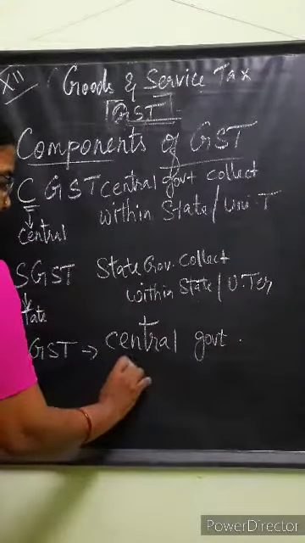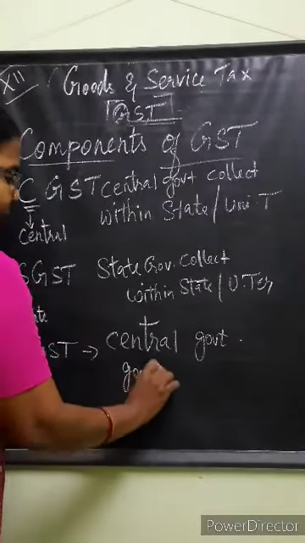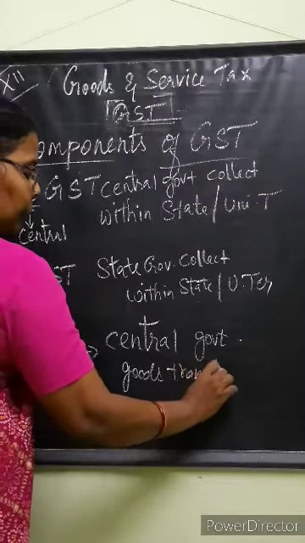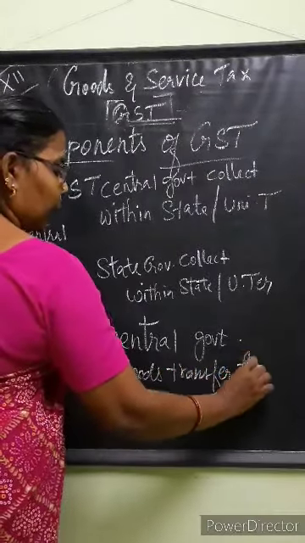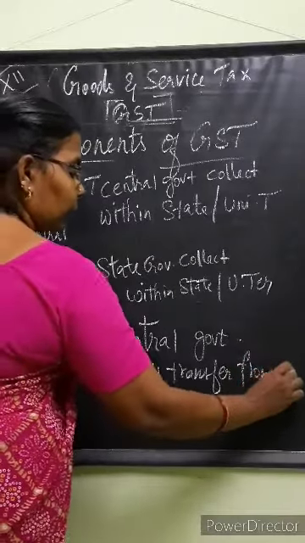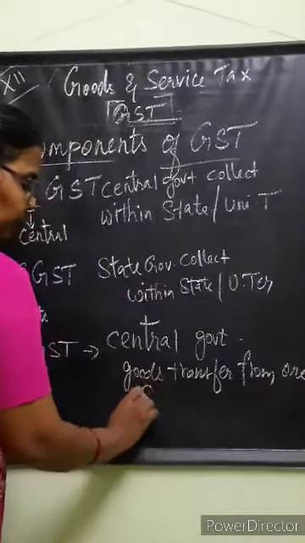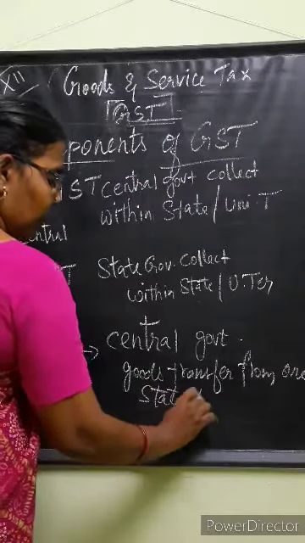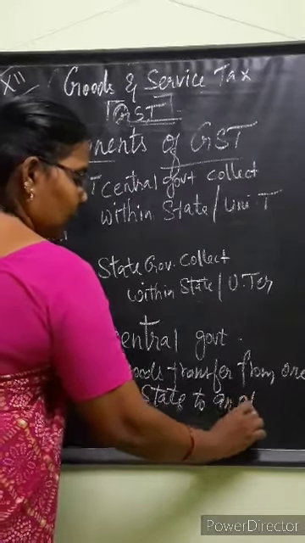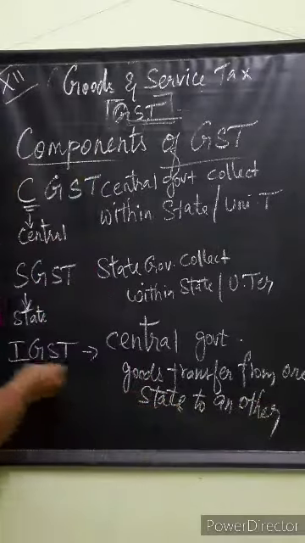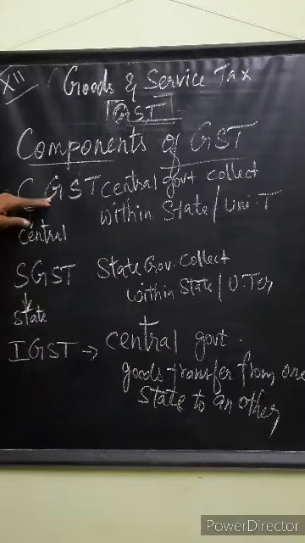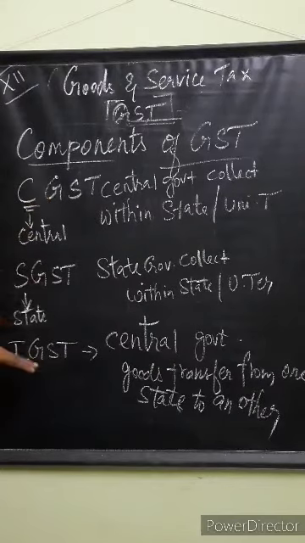If the goods transfer from one state to another state, IGST will be collected. State government collects SGST, central government will collect CGST.